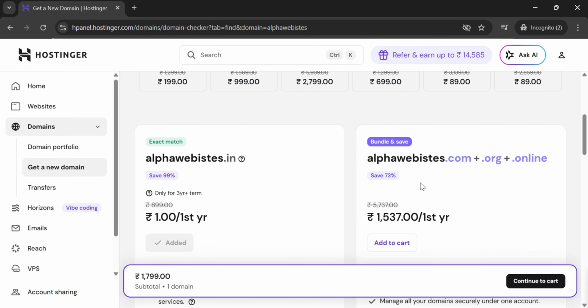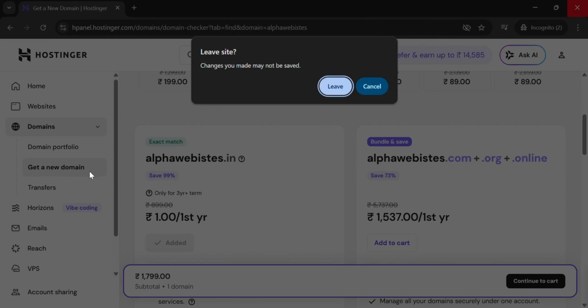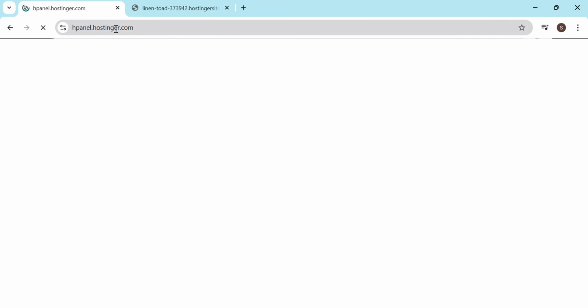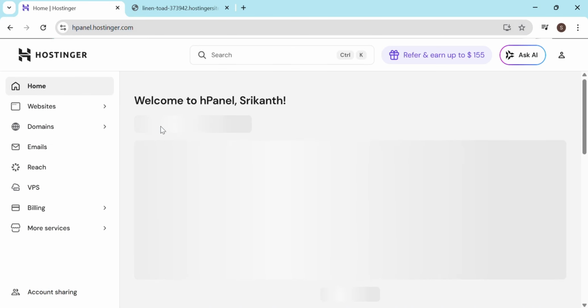So yeah, once you have this hosting and domain name, your dashboard looks like something like this. I already purchased it, so that's why I was able to build some websites for you guys. To explain this, this is how your panel looks once you have logged in or purchased your websites and all.